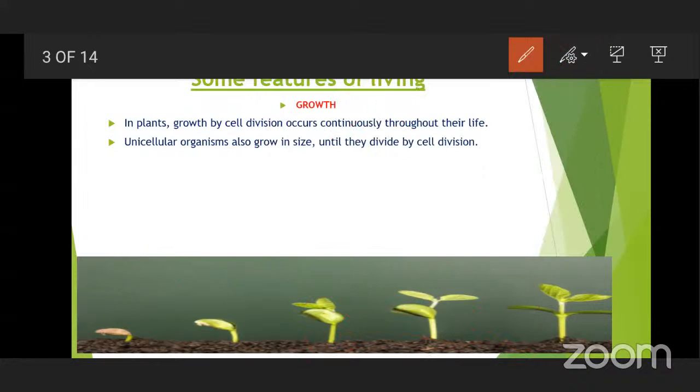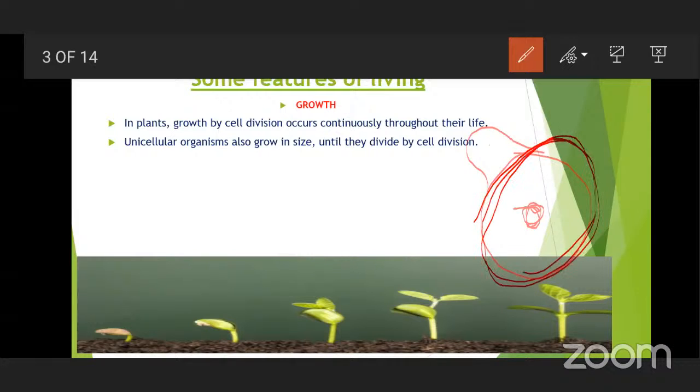If we see unicellular organisms, take an example of a yeast cell. It is a microscopic cell, and it is going to give a bud. Before giving a bud, first of all, it has to increase in size. After increasing in size, only then is it going to give a small bud for reproduction purpose. Some of the cytoplasm and some of the nucleus material is shifted into this bud.